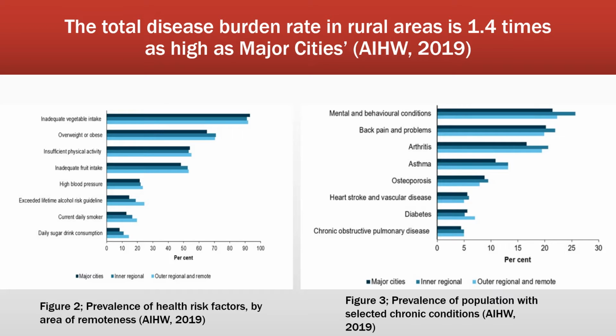Rural populations were 53% less likely to eat recommended fruit and veg serves per day compared to 48% in major cities. Alcohol consumption rates were between 19 and 25% compared to 15% in major cities. Obesity rates in these regions were a staggering 70 to 71% compared to major cities at 65%, and smoking rates were between 17 and 20% compared to 13% in major cities. These factors and statistics contribute to higher mortality and illness rates from preventable lifestyle diseases.